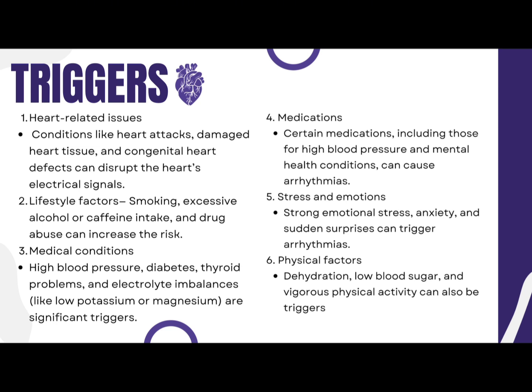So let's proceed naman sa medical conditions. High blood pressure, diabetes, thyroid problems, and electrolyte imbalance like low potassium or magnesium are significant triggers. Gaya na lang sa high blood pressure, ito ay pwedeng mag-cause ng pagkapal ng walls ng heart at pwedeng mabago nun yung pagdaloy ng electrical signals. Sa diabetes naman, yung mataas na blood sugar levels ay pwedeng maka-cause ng pag-iba ng electrical system ng puso.